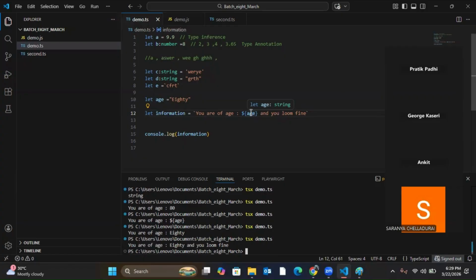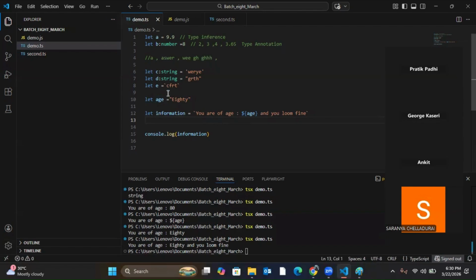Clear? So dollar along with the curly braces you have to use. The braces are just there to identify the variable, fetch the value and print it, only if you have used backtick. If you have used single quote or double quote, that will not work. So basically, the dollar sign is calling the other variable in this string. Yes, and it is merging that value inside the string. Understood?